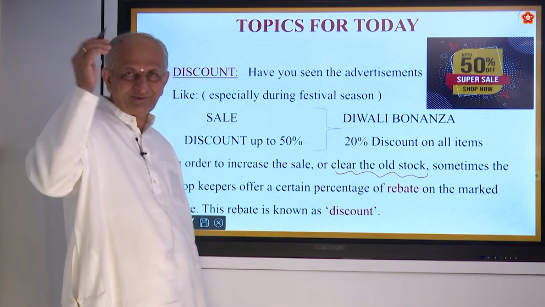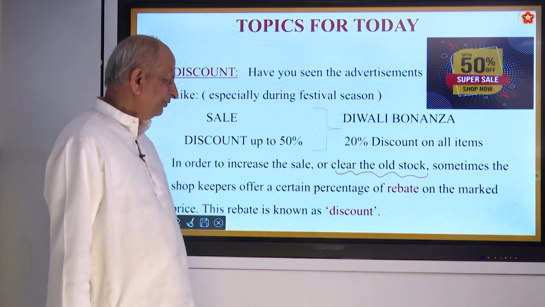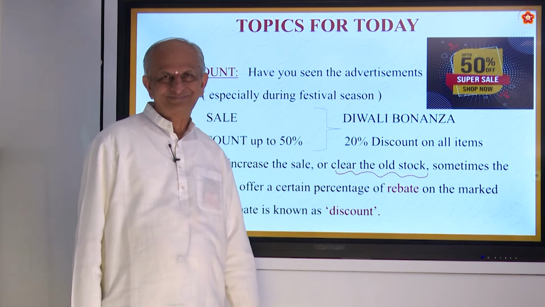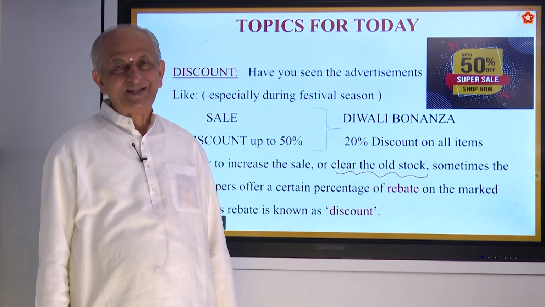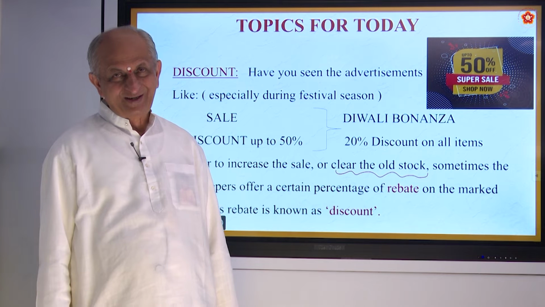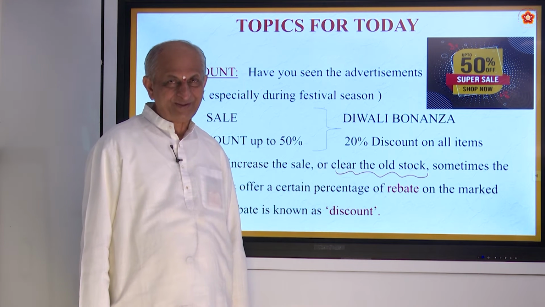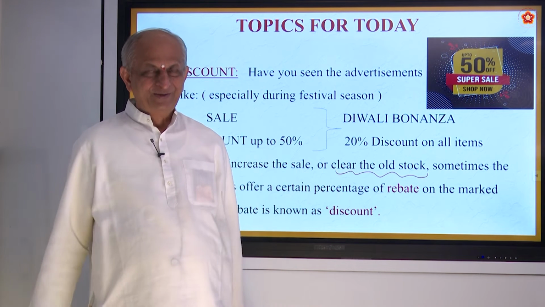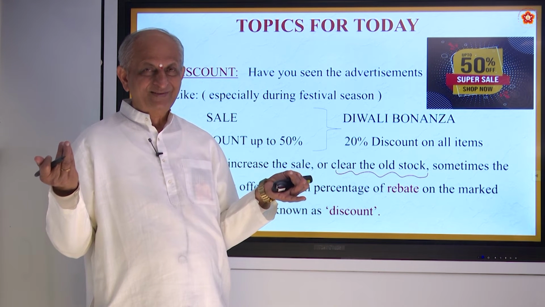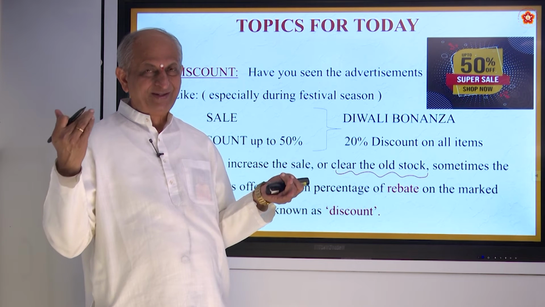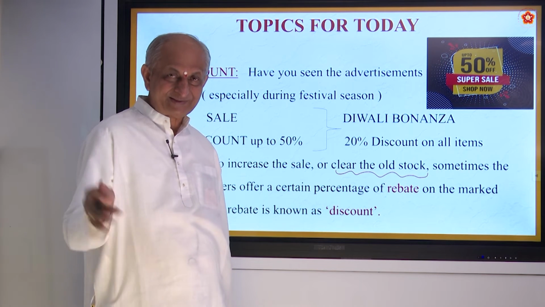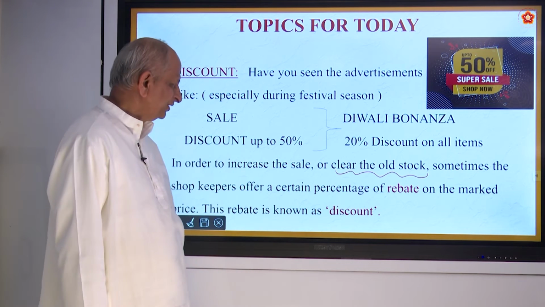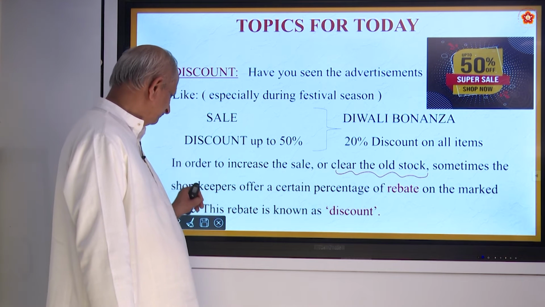Especially clothes and all, they should not keep for a long time. So they have to clear it up, or to make more sales. Even there are some hotels who give very less price. Masala dosa will be sold for about 20 rupees, 25 rupees and so on. Why do they do it? Because there will be a lot of rush. When more people take masala dosa, the sales become more, turnover becomes more. That is the reason. So for some goods also they will give in a very less price.